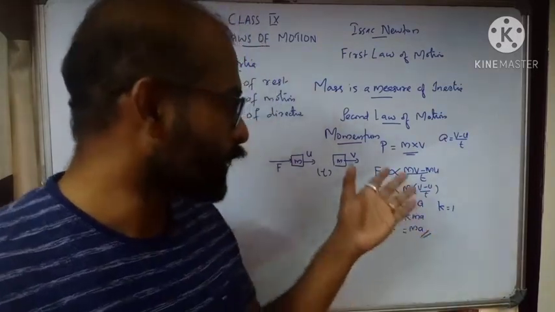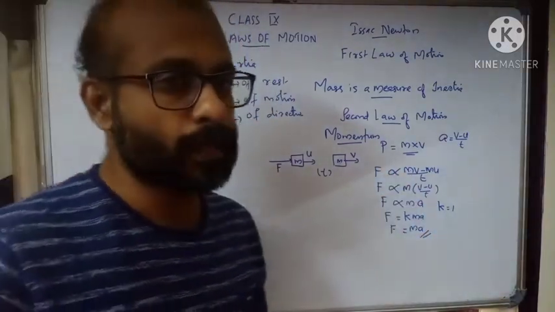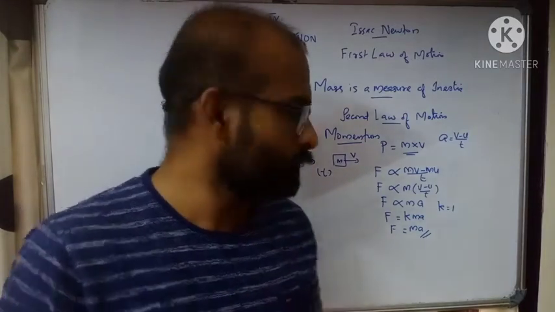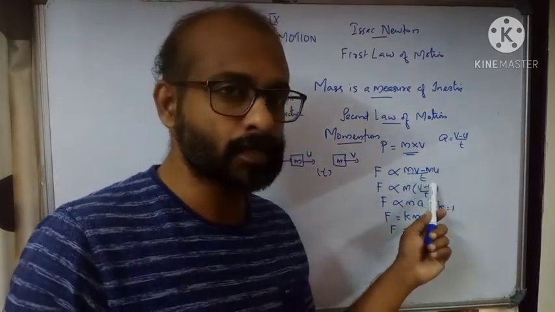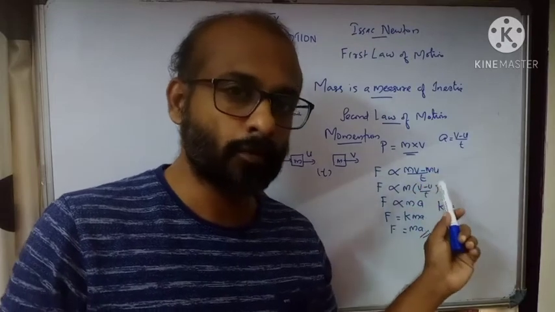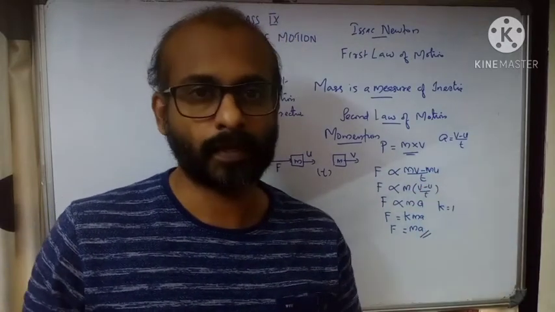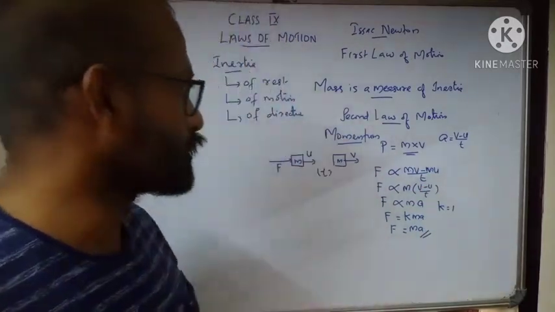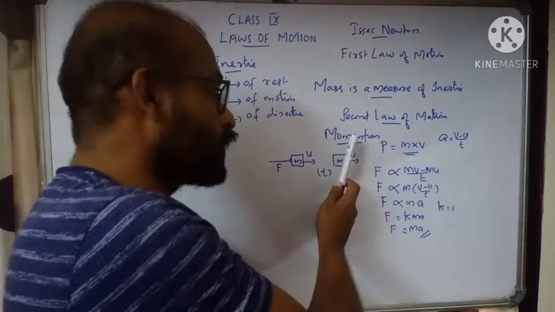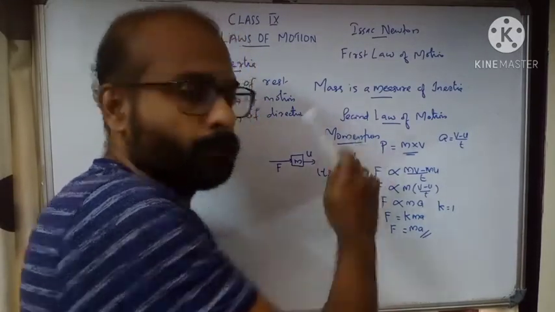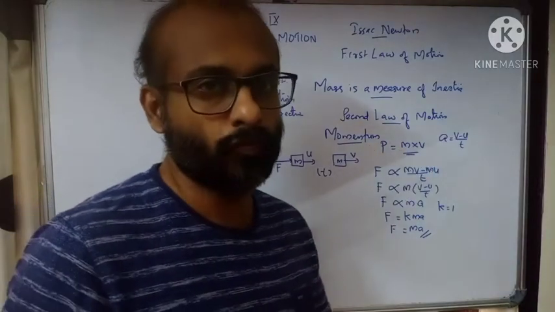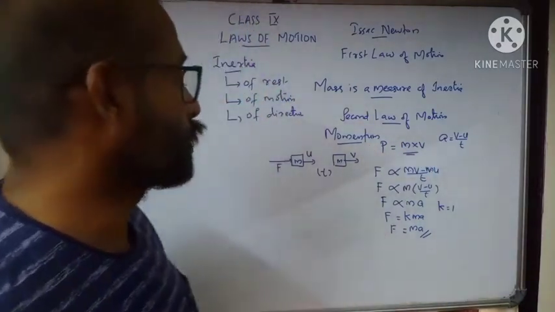Like this we can find many examples for Newton's second law of motion. The main effect is whenever the time of impact increases, the force decreases. Time of impact decreases, force increases. Okay, so that's about Newton's second law of motion. The important concept we are learning here is momentum. P is equal to m into v. Now we'll see Newton's third law.